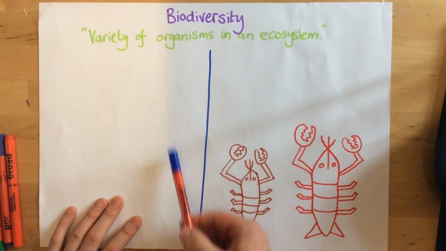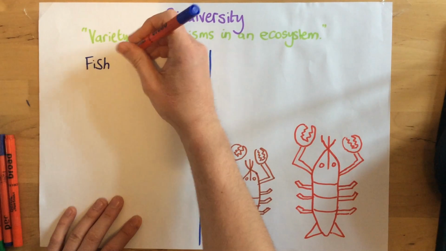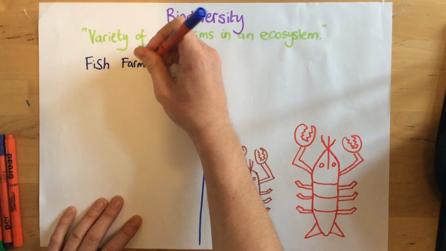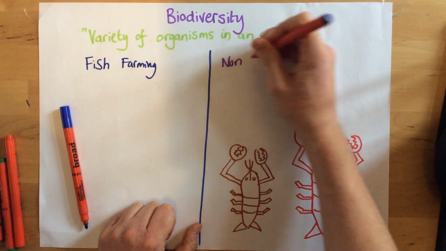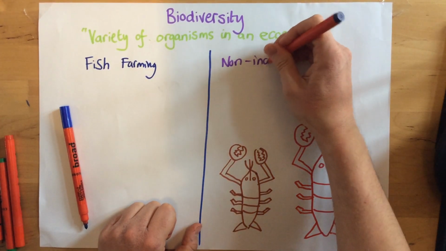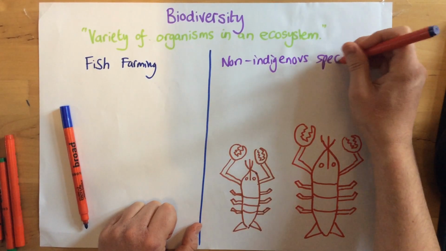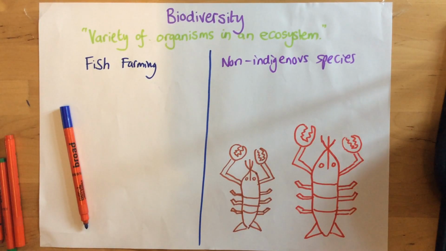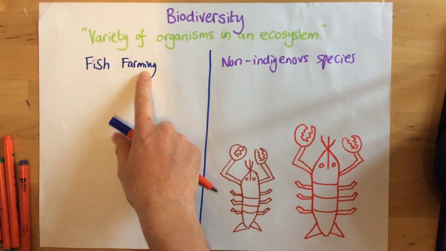So the two things that we're going to look at that can basically negatively impact biodiversity are fish farming and non-indigenous species. So both of these things are things that people do that can reduce biodiversity, which is a bad thing. So essentially, we're going to start with fish farming.